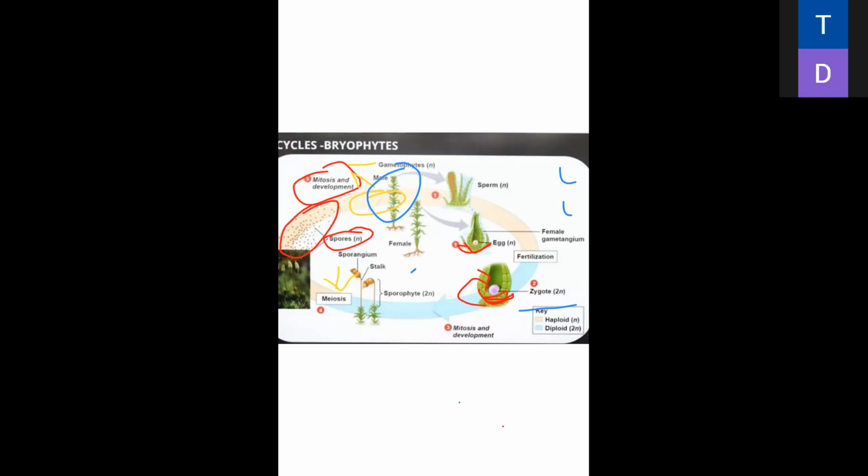Is it clear? What is the function of zygote here? Only the zygote will do meiosis.